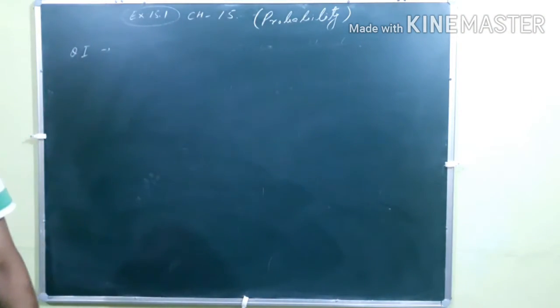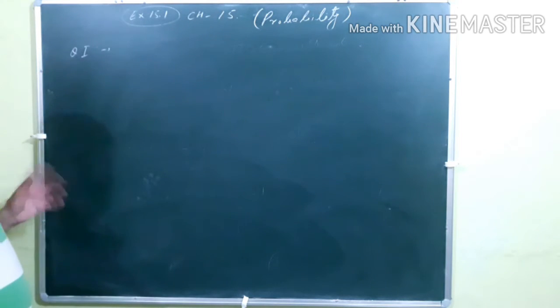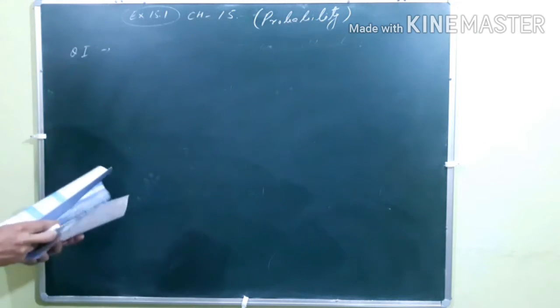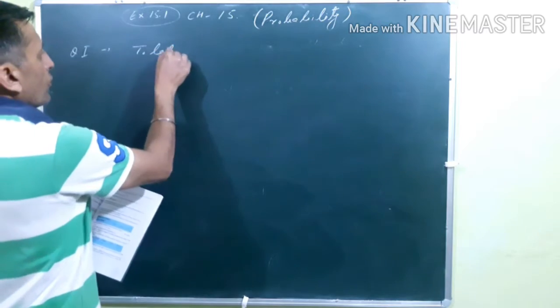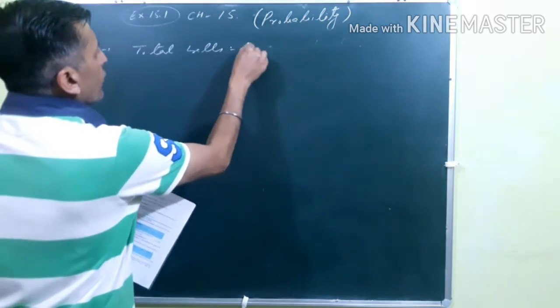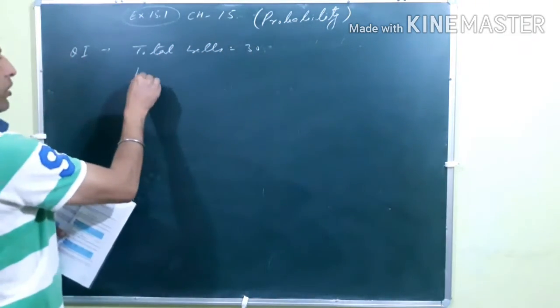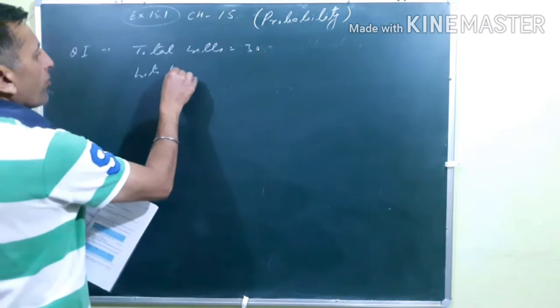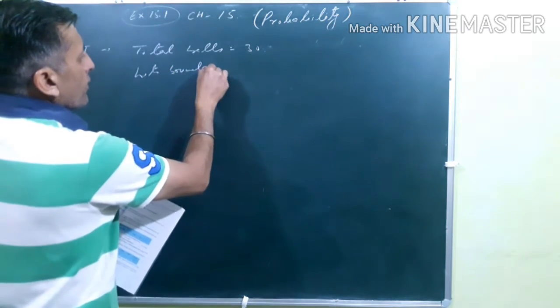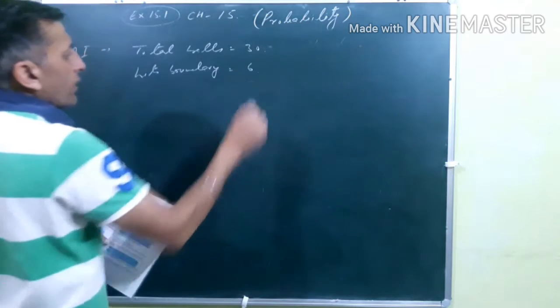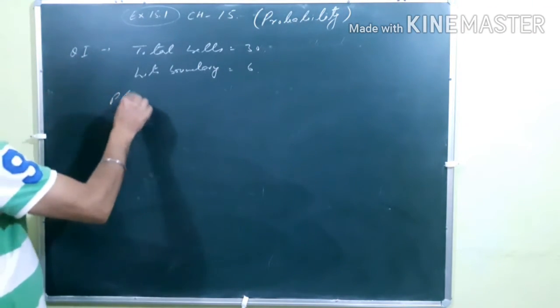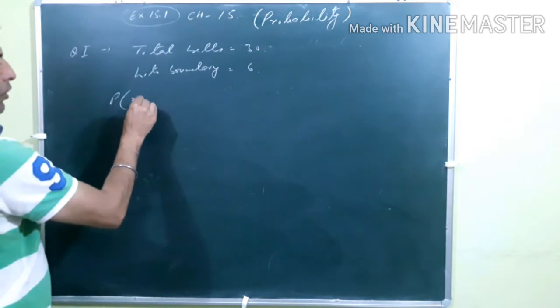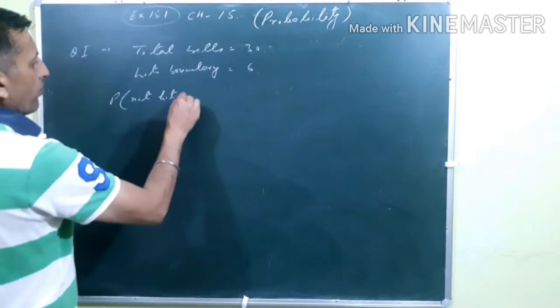So the total number of balls she played is 30, she hits a boundary 6 times, and we have to find the probability of not hitting the boundary.